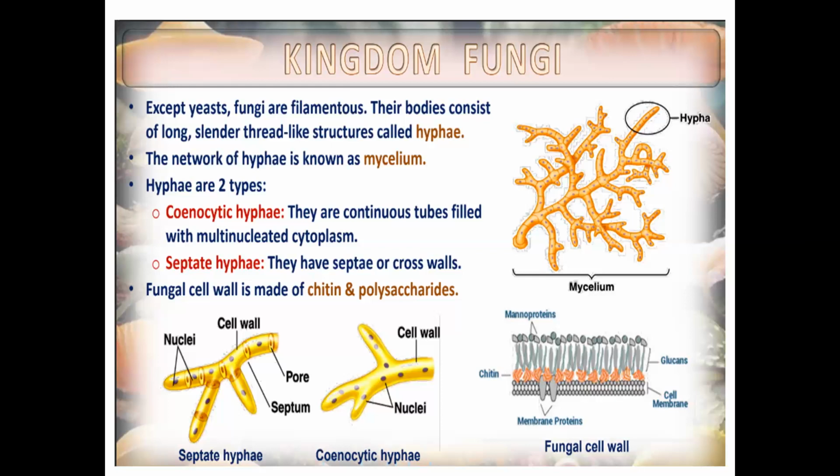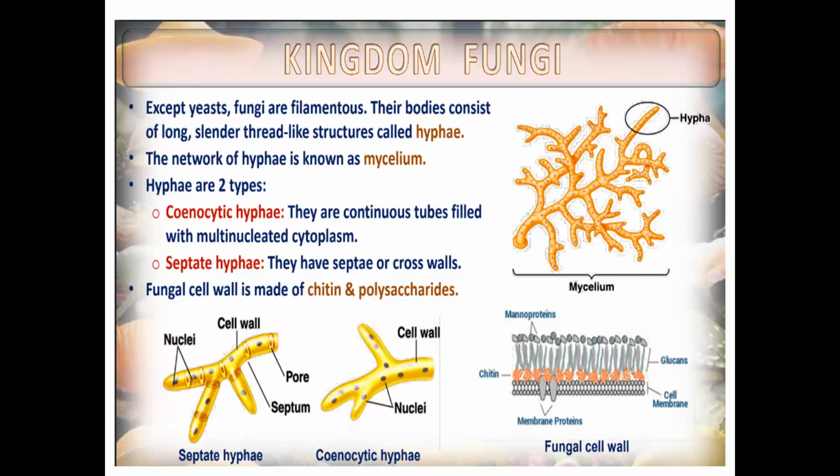Now, the fungi cell wall is made up of chitin and polysaccharide. Very important. What is the animal cell made up of? Cell wall. In animals, what is there mostly which we cannot digest? What is there in plants and leafy vegetables? Mostly in plants or leafy vegetables it is cellulose.